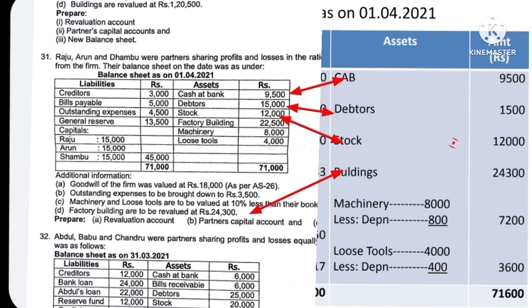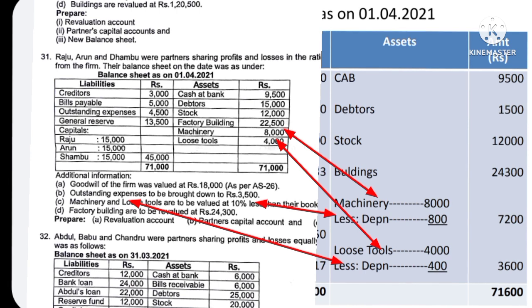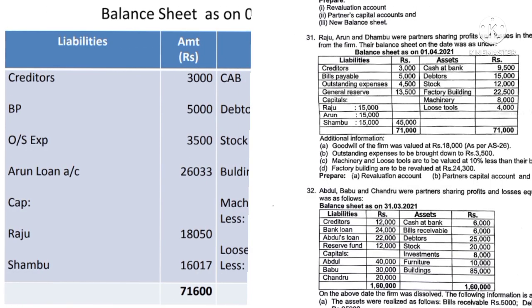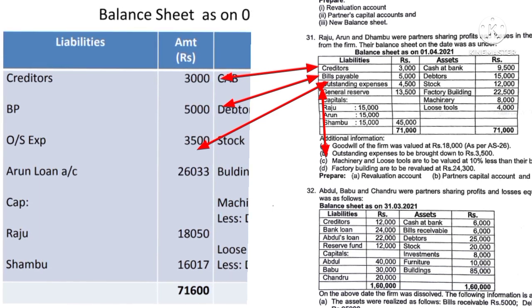Then building, there is a change. Earlier it was 22,500, now it is revalued to 24,300. Then machinery, there is a change, 8,000 less depreciation 800, it comes to 7,200. Loose tools change, 4,000 minus 400 is the decrease, so the outer column is 3,600. Creditors, no change. Bills payable, no change. And outstanding expenses change. Earlier it was 4,500, now it comes to 3,500.